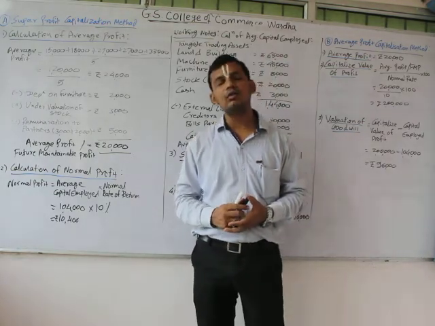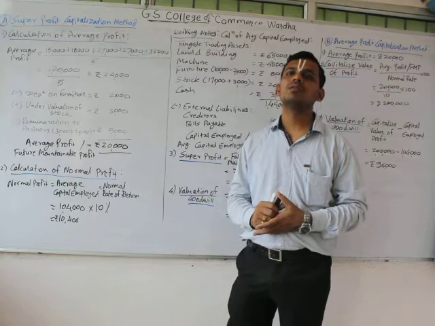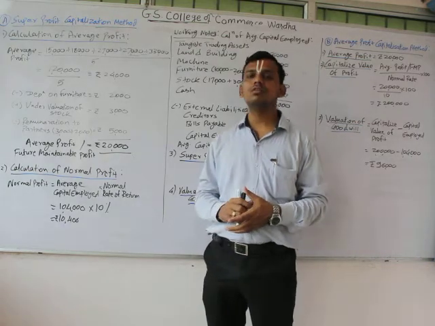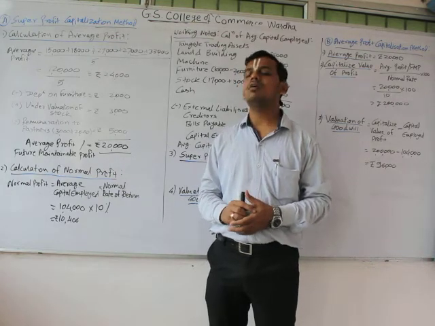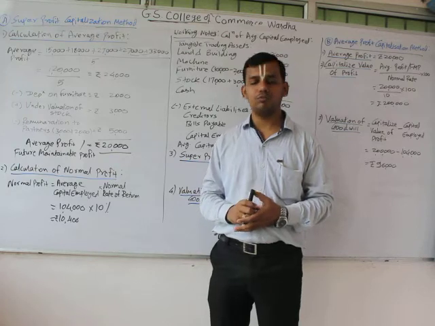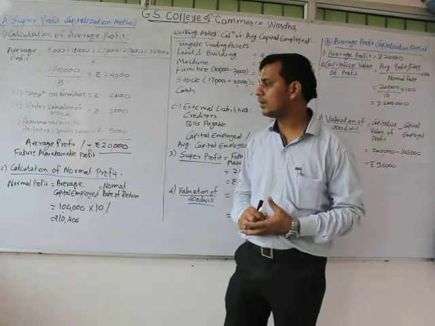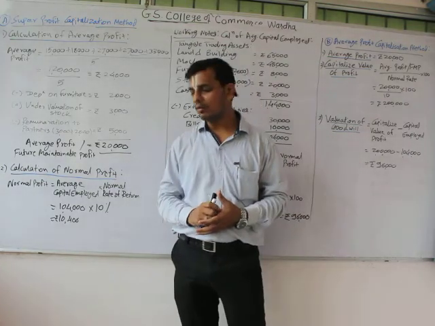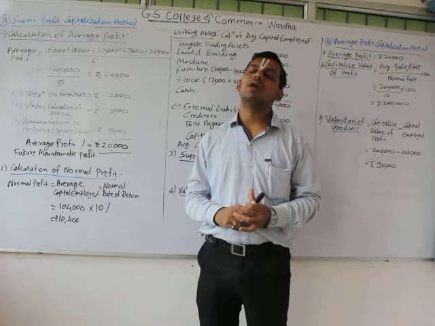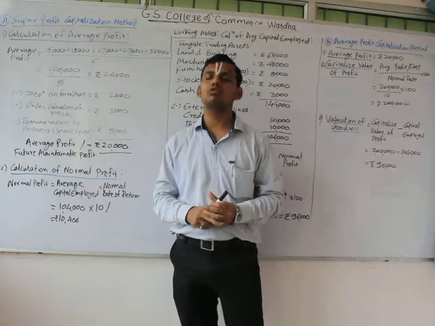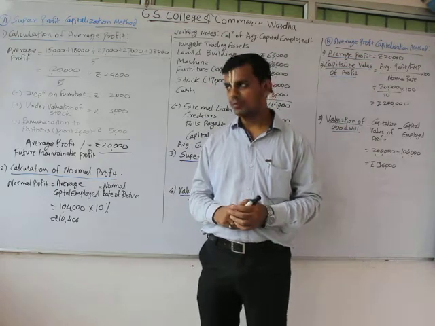The question says that there are two partners, of whom the balance sheet for the year 1995 is provided. Along with that, there are certain adjustments given with regard to the valuation of assets. We have also been provided with the last 5 years of profit, and the remuneration to be withdrawn by the partners at the end of the year 1995. The question asks us to calculate the value of goodwill using both methods: first the super profit capitalization method, and second the average profit capitalization method.